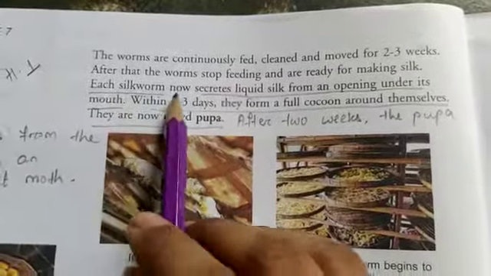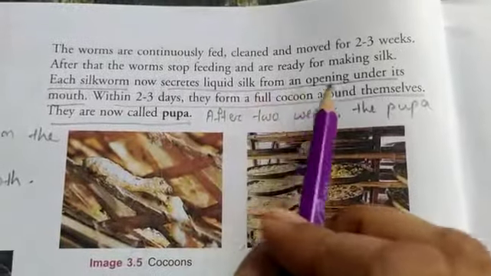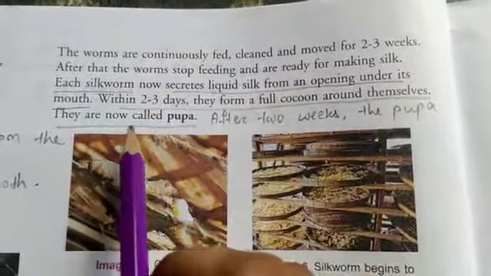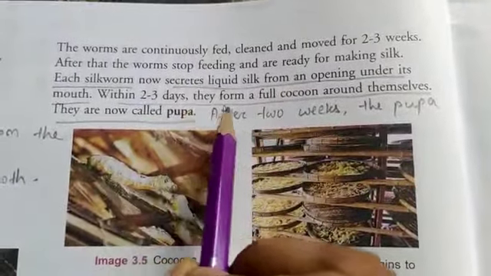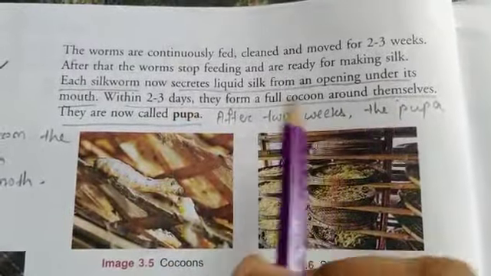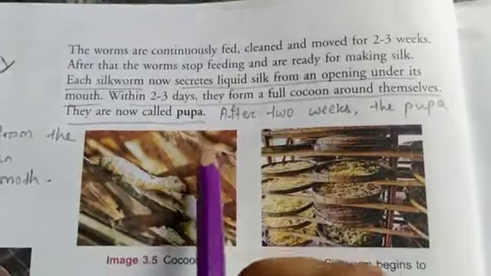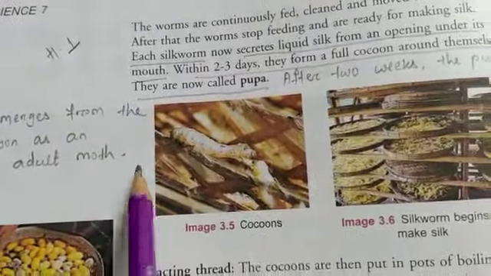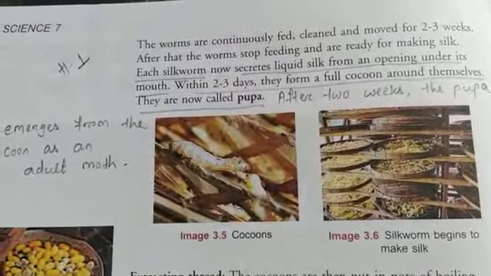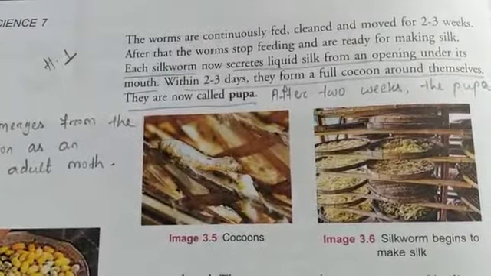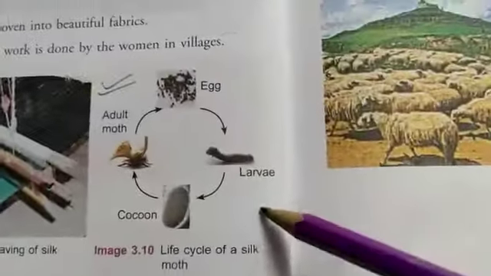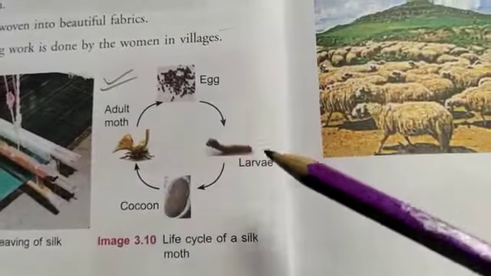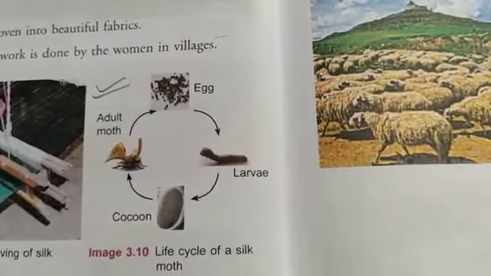Each silkworm secretes liquid silk from an opening under its mouth. Within 2 to 3 days they form a full cocoon around themselves. They are now called pupa. After 2 weeks, the pupa emerges from the cocoon as an adult moth. Along with this, you have to do the diagram that is here: 4 stages, egg, larva, cocoon and adult moth.